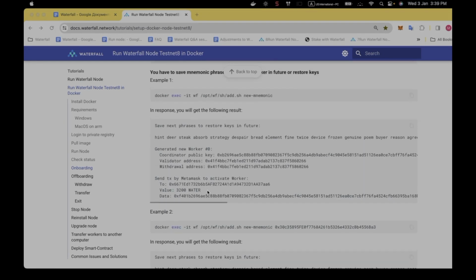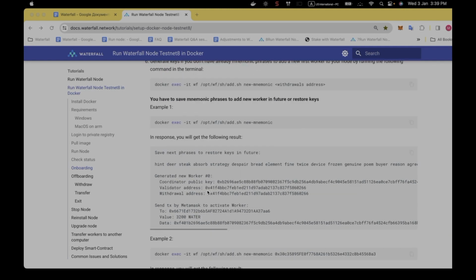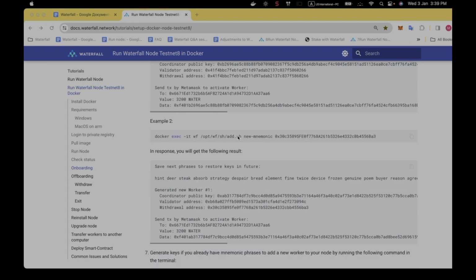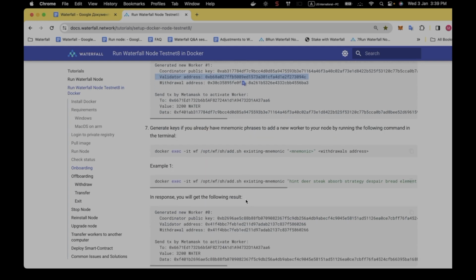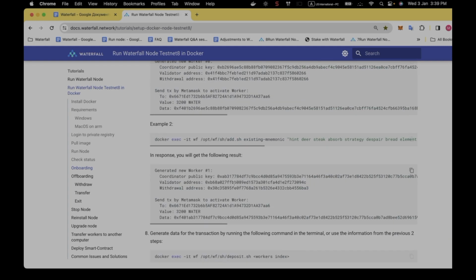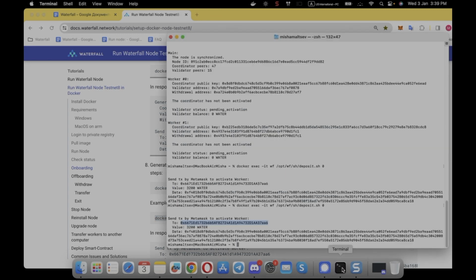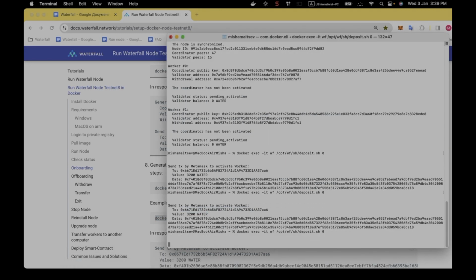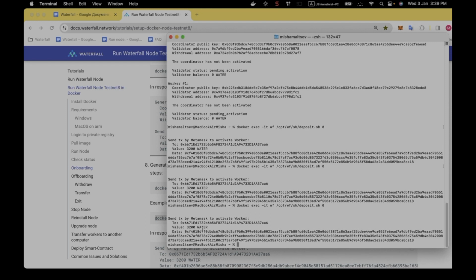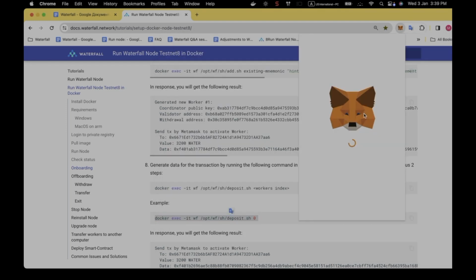And now let's activate our worker. You can use the data for the transaction that you got after executing the new worker command. So after executing this command, you get this data. Or you can use a special command for this purpose. It's the deposit sh command. We've got the data. Now let's switch to MetaMask wallet.